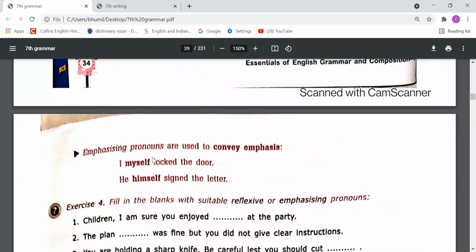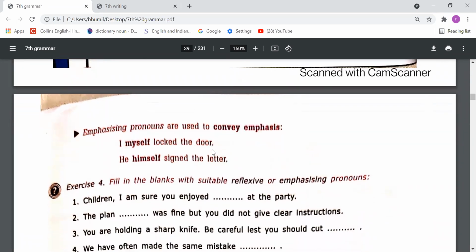Emphasizing pronouns are used to convey emphasis. When we emphasize the subject, in that case, we should use emphasizing pronouns just after the subject, like I myself locked the door. मैंने खुद डोर को लॉक किया, मैंने अपने आप डोर को लॉक किया. So I'm just emphasizing on myself, on I. So then I say that I myself locked the door. He himself signed the letter. उसने खुद लेटर पे साइन किए. So we are emphasizing the subject. In that case, we should use emphasizing pronouns just after the subject. So these are the emphasizing pronouns.